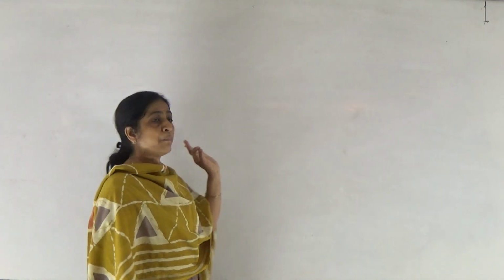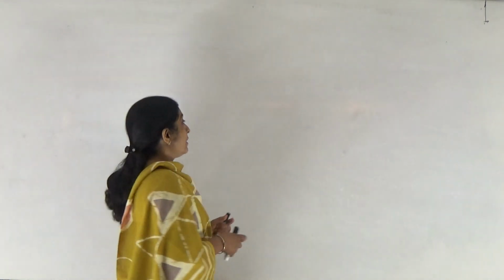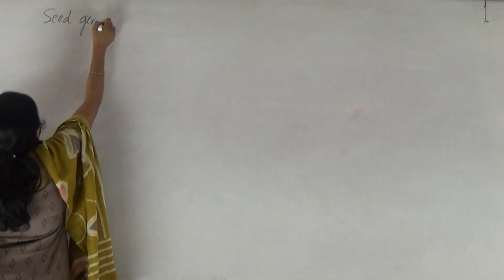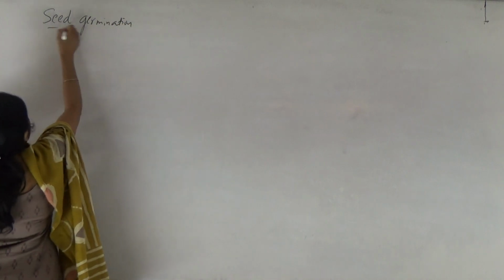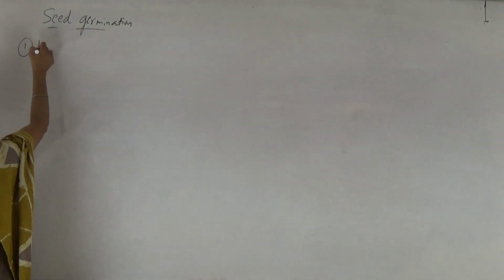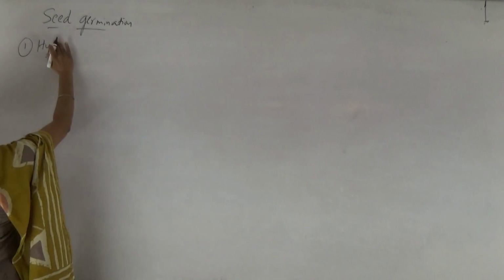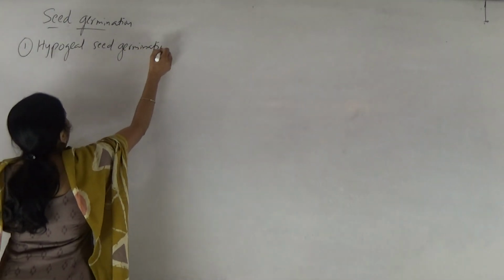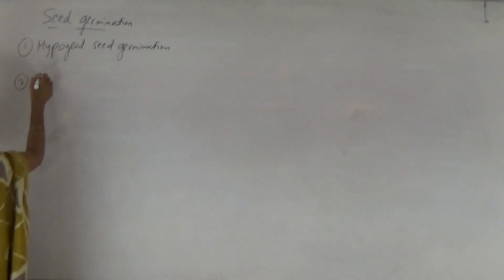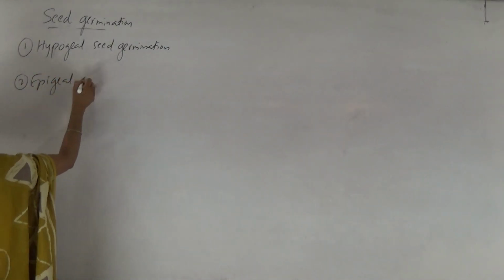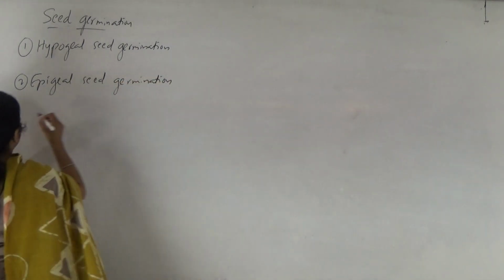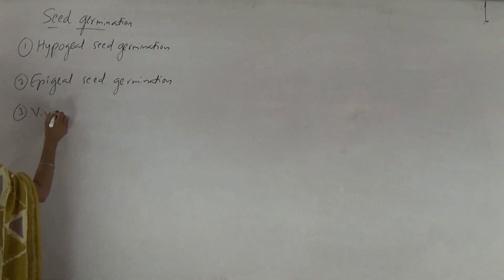So in the last lecture we had seen methods of breaking seed dormancy. Now when we observe seed germination, there are different methods or types of seed germination. First one, hypogeal germination, then the second method is epigeal, and the third method is viviparous germination.